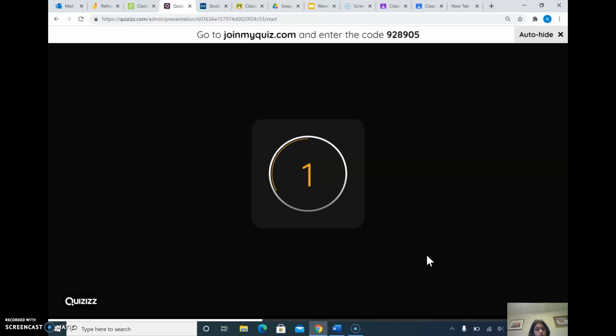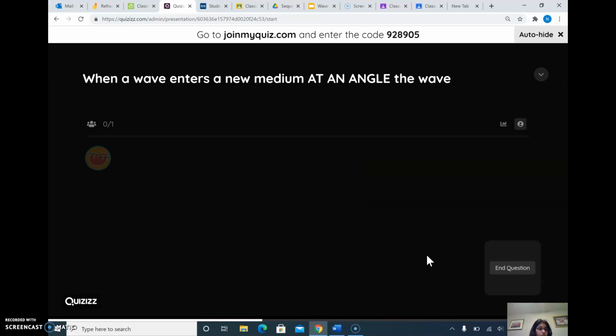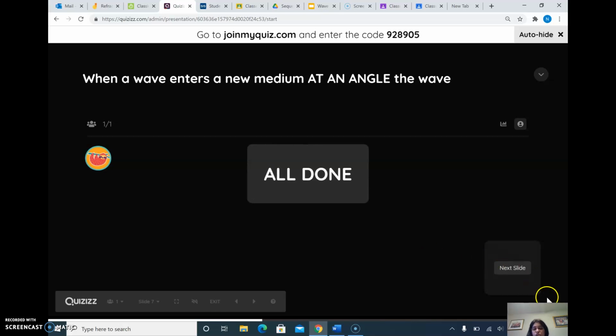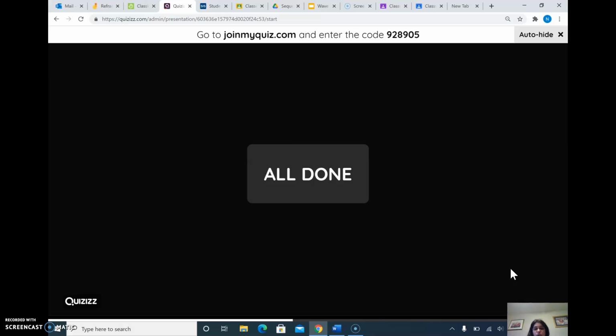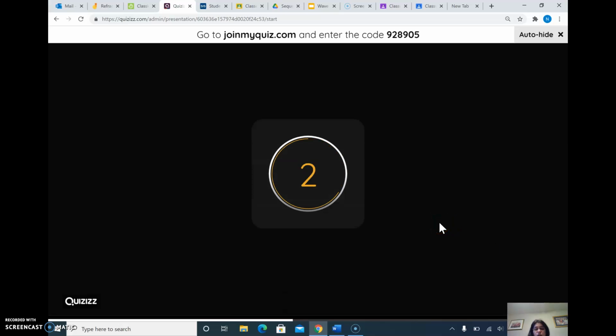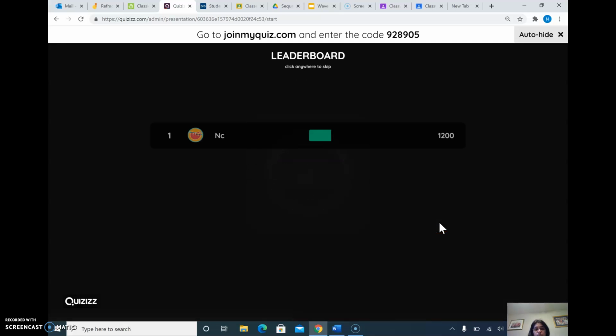Okay, let's check. What did you learn? When a wave enters a new medium at an angle, does the wave continue in the same direction or change direction? Remember, at an angle, so it should change direction. Let's see how many have made the correction. All right, oops.